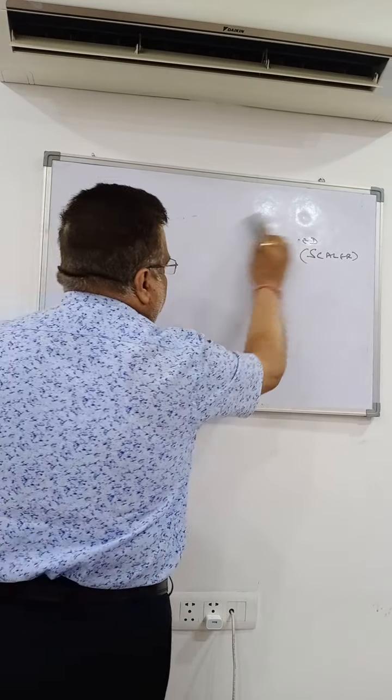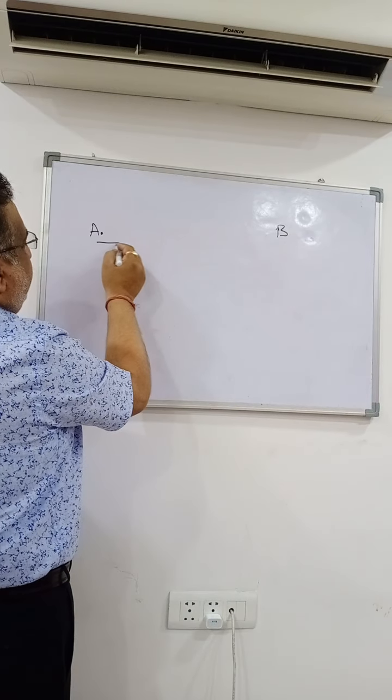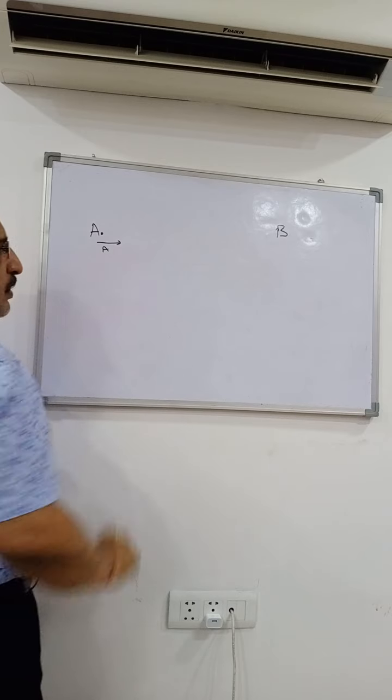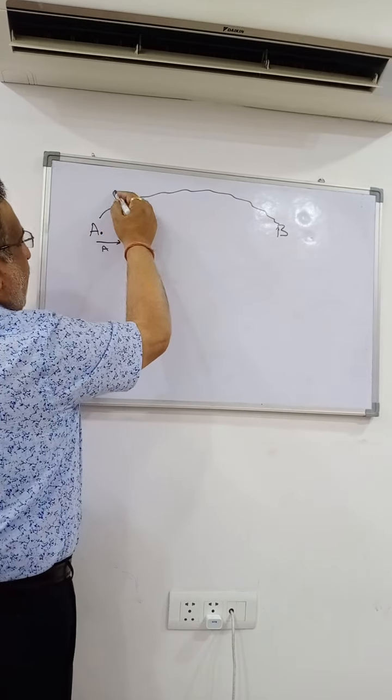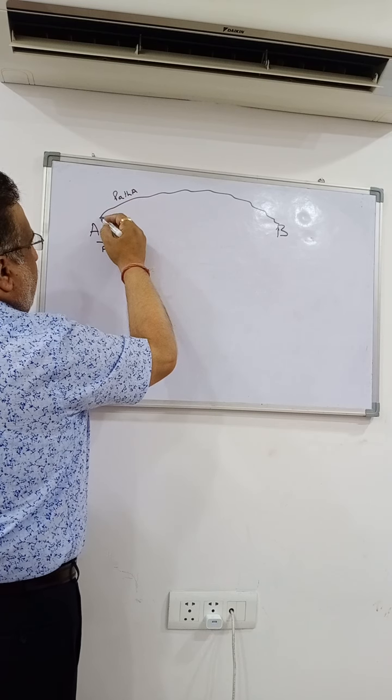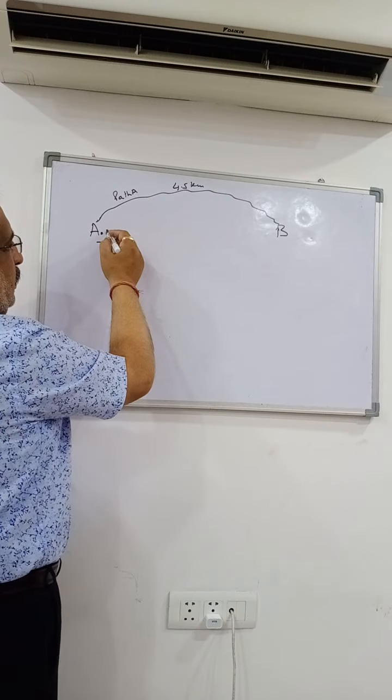Supposing this is point A, this is point B. A body moves from point A and covers a distance moving through path A. Path A, the distance is 4.5 kilometers.